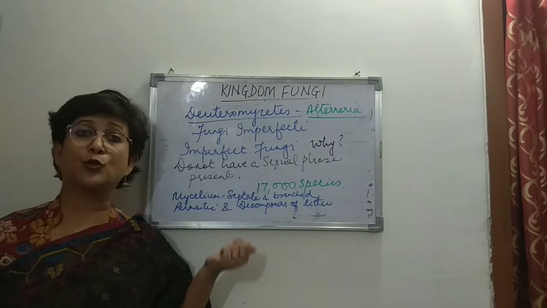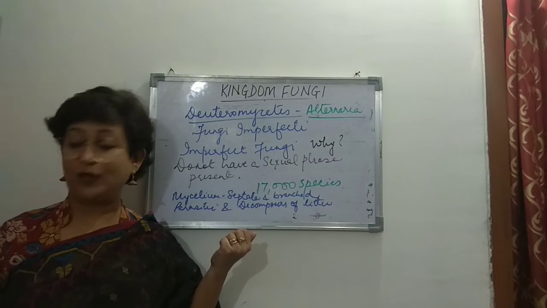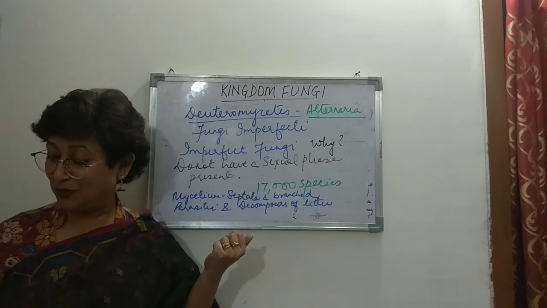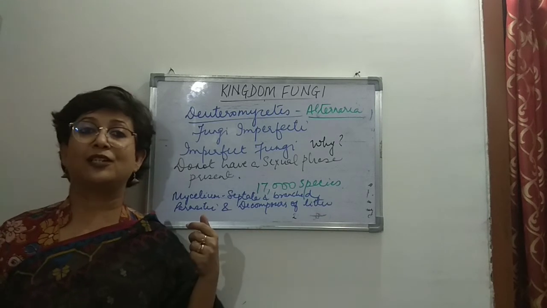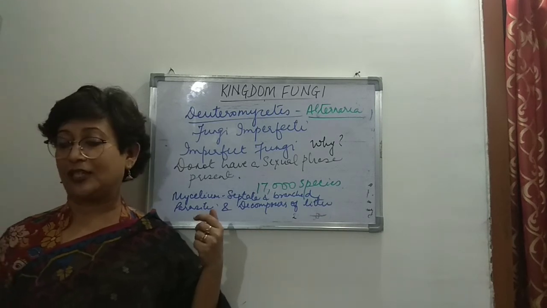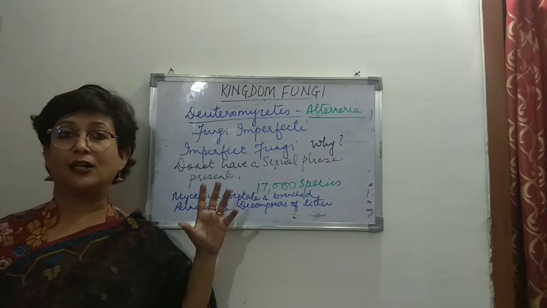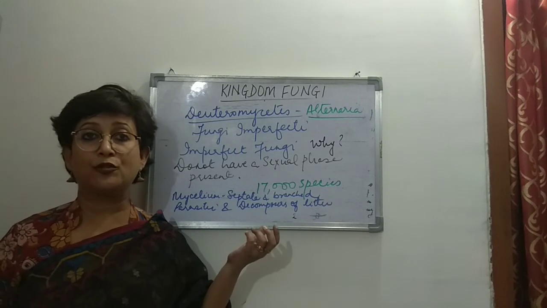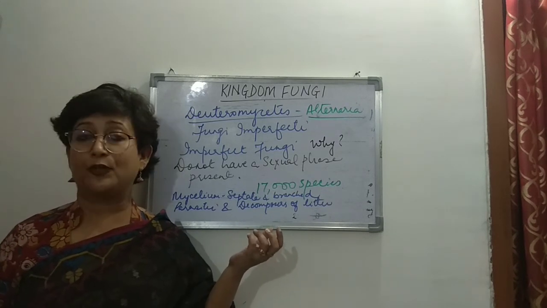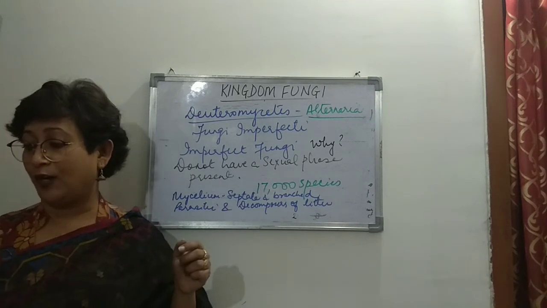Asexual reproduction takes place through the formation of conidia, and sexual reproduction through the formation of ascocarp. Then come Basidiomycetes, the club fungi, and we discussed the structure of the club, and exogenous spores are produced in that. That is the sexual reproduction, and asexual reproduction is absent in this group.